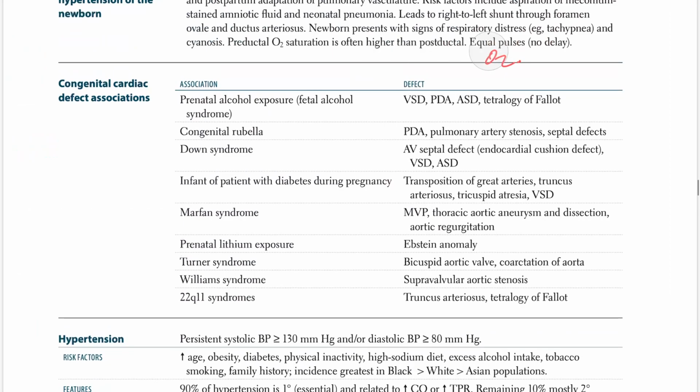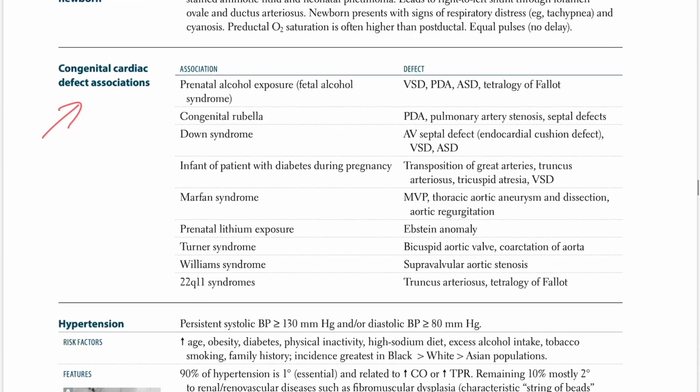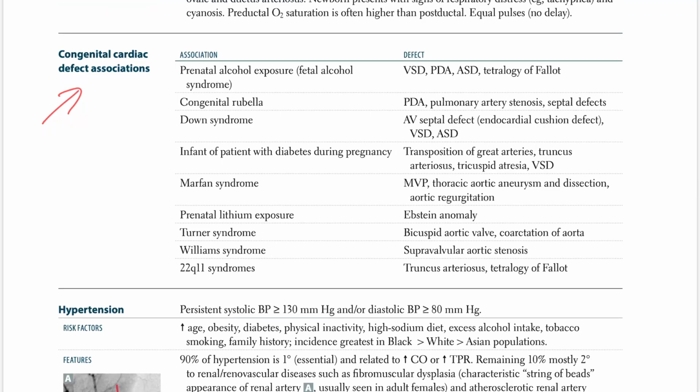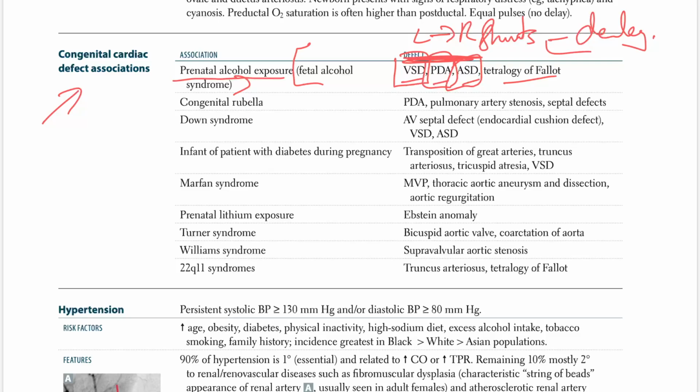Okay, now looking at the next one, what do we have here? It is the congenital cardiac defect associations. Just the names and what they are. So prenatal alcohol exposure, which is known as fetal alcohol syndrome, is associated with VSD, PDA, ASD, tetralogy of Fallot. So again, if you think about it, you have VSD, PDA, and ASD. All of these are what? Left to right shunts, right? Delayed cyanosis, meaning it's going to occur later in life.